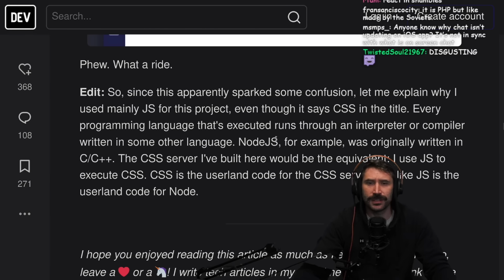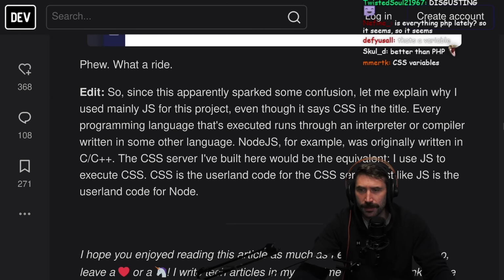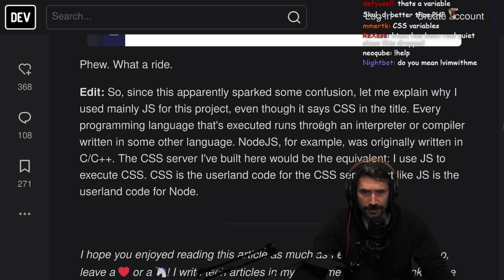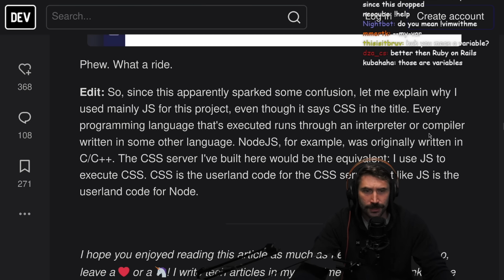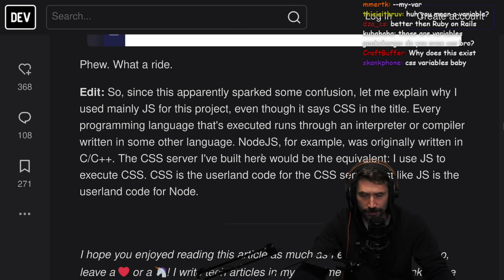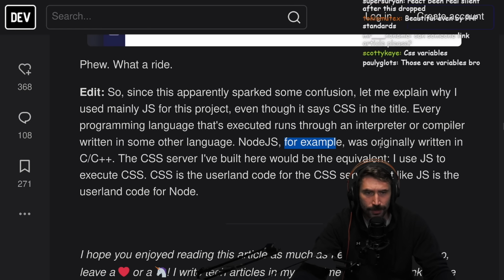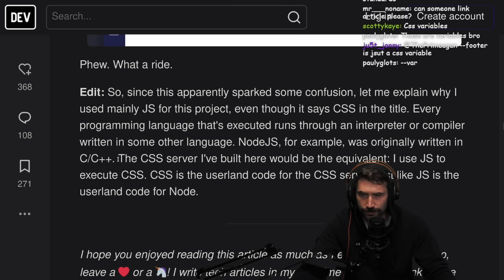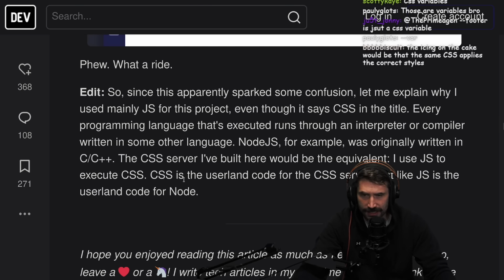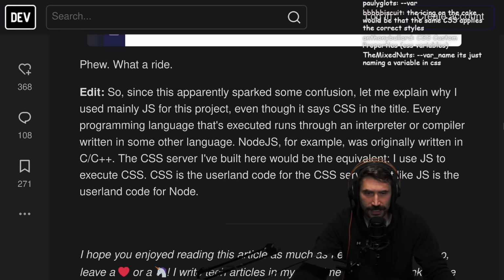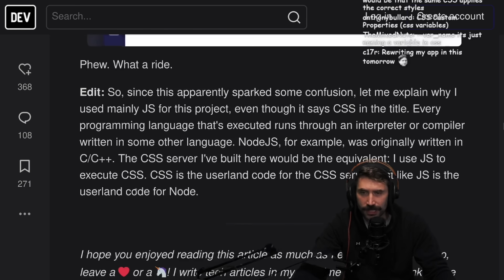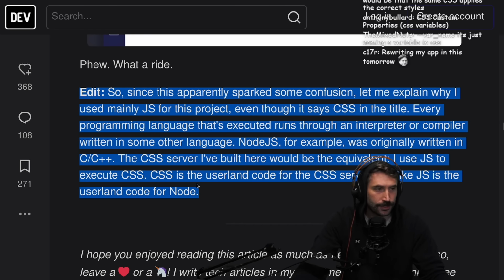Edit. So since this apparently sparked some confusion, let me explain why I used mainly JS for this product, even though it says CSS in the title. Every programming language that's executed runs through an interpreter or compiler written in some other language. Node.js, for example, was originally written in C++. It still is, actually. The CSS server I've built here would be equivalent. I use JS to execute the CSS. CSS is the userland code for the CSS server, just like JS is the userland code for Node. Yep, absolutely. So this is just an interpreter on top of an interpreter.